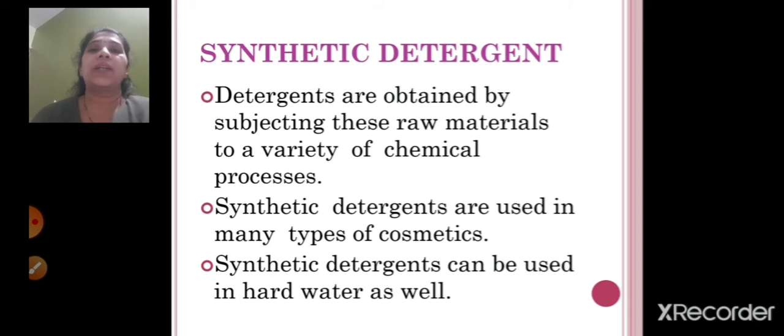Now what you will do, you will take this 60 ml of coconut oil in a beaker, and in another container you will take 15 grams sodium hydroxide and you will add 50 ml water to it, and you will dissolve it using the glass rod. Now once it is dissolved, you will pour this mixture into the 60 ml coconut oil which is there in the beaker, and then once you mix it, you will keep it for heating, right, on the wire gauze using the burner. Now once it starts boiling for around 10 to 12 minutes, you will keep on continuously stirring it, right?